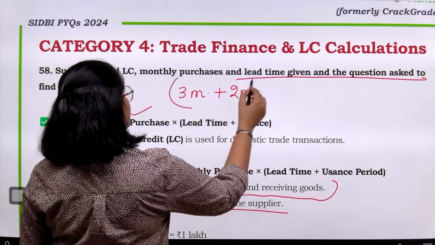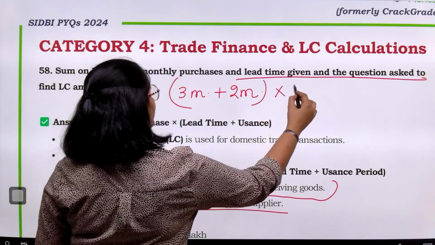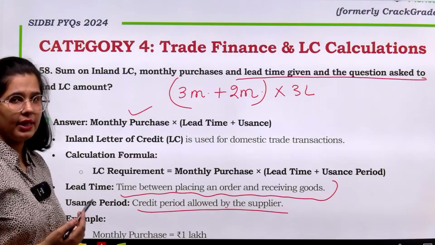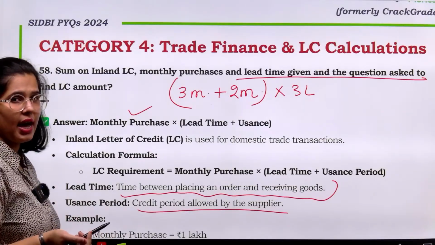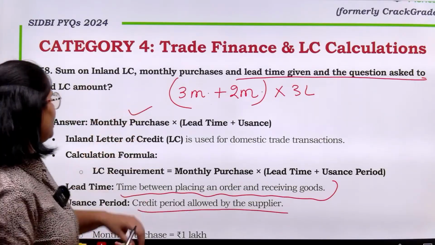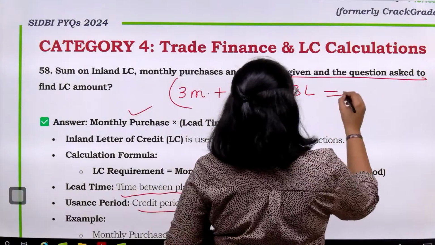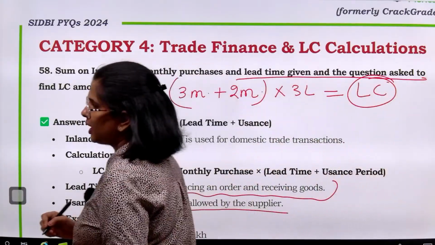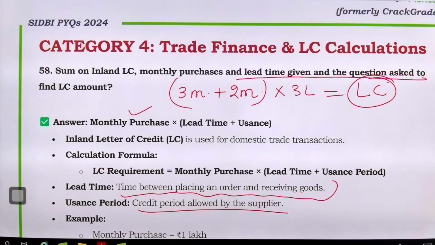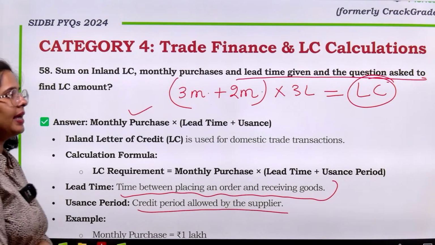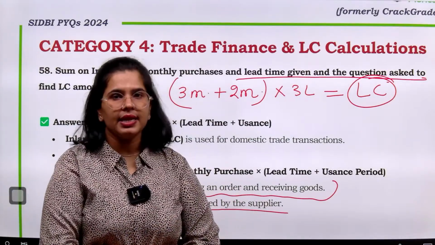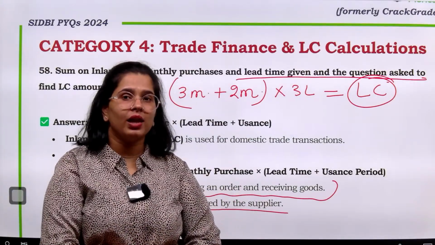Now this, and what is the amount for which I have purchased? 3 lakhs. ठीक है, इतने अमाउंट के लिए मैंने परचेज किया है. So this is the total amount for which I need the LC. ठीक है, इसके लिए मुझे letter of credit चाहिए होगा, right? Because this is the exposure that the bank will face.